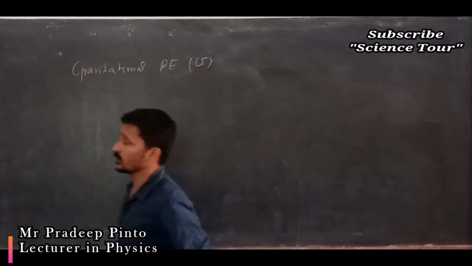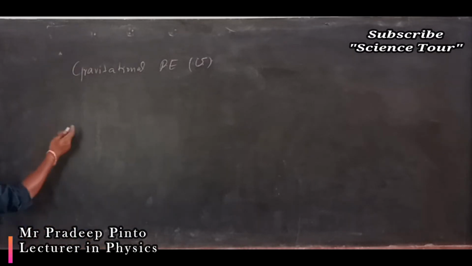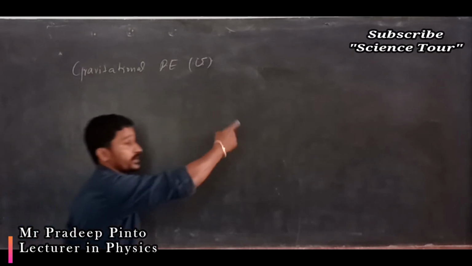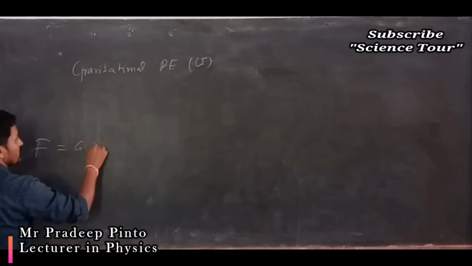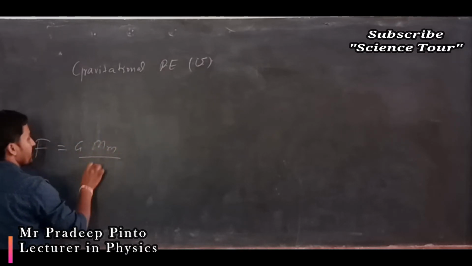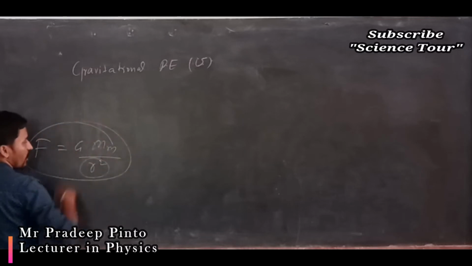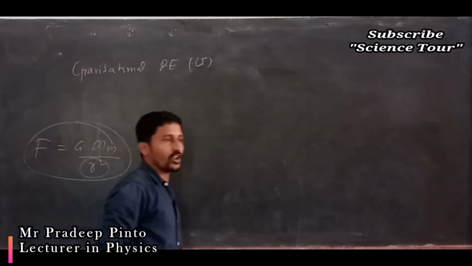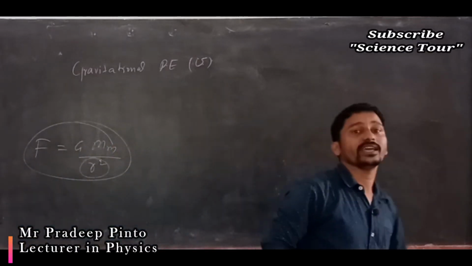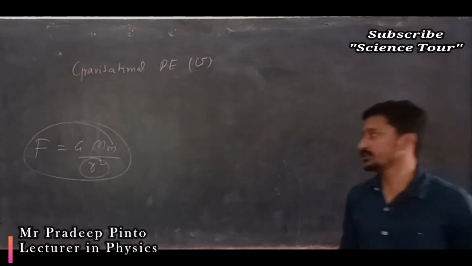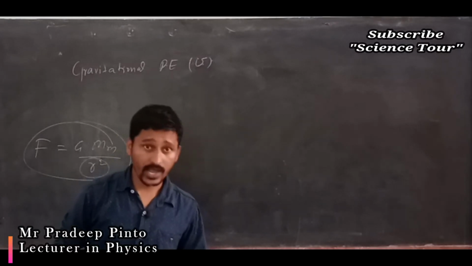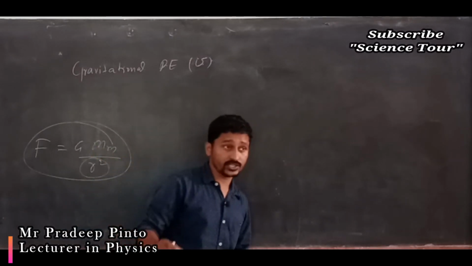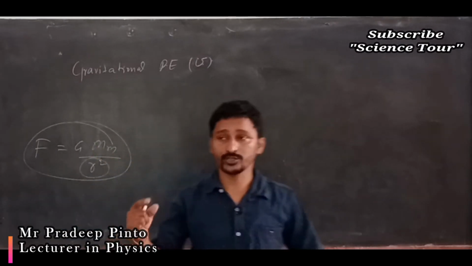Now the gravitational force is G m1 m divided by r square, and it is no longer the same or constant. It varies from point to point because it depends on r, and that's why the potential energy or the work done is also going to change.